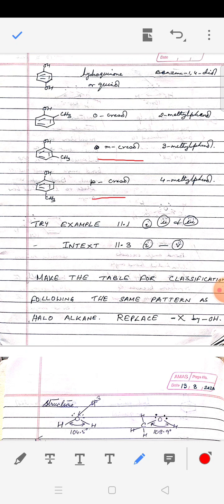Now I want you to try out example 11.1 part 1, 2 and 3 and in-text question 11.3, 1 to 5, and I'll be happy if you send your work. And I want you to make the classification chart. Just follow the same chart as you have done in haloalkanes, but only you replace the halogen by OH.